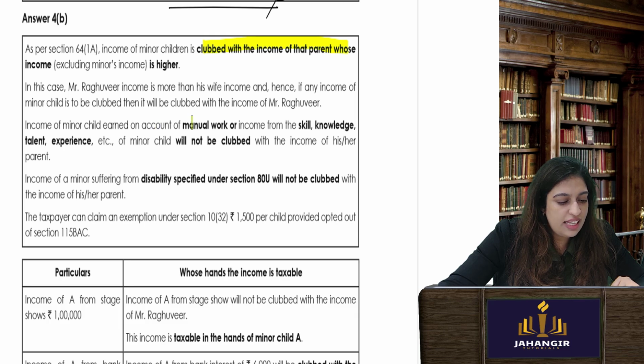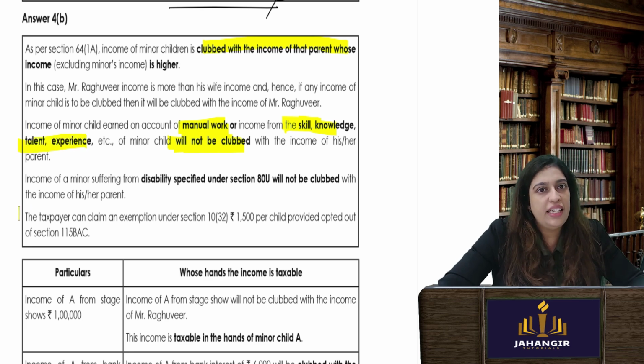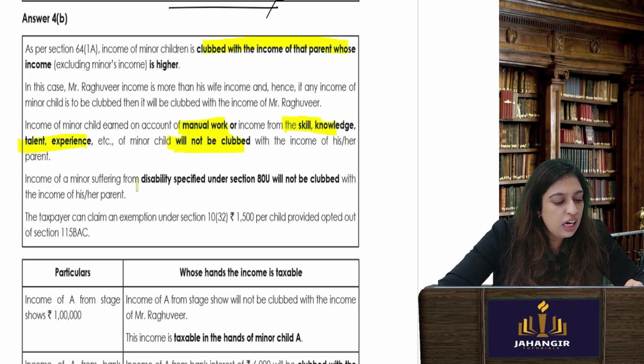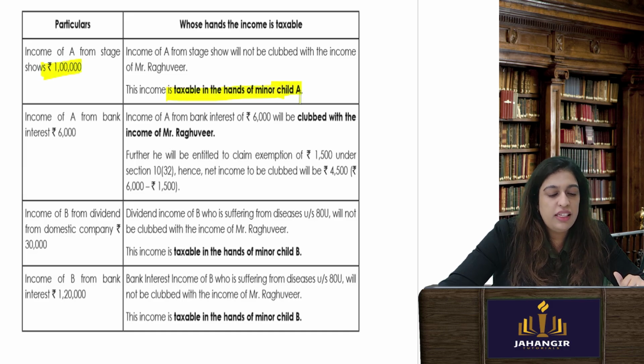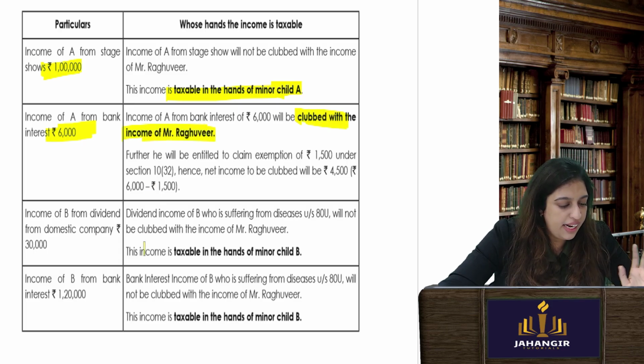Now, since there is manual work or skill knowledge, there is no clubbing for the income that he earns through talent, experience, etc. Income of a minor child suffering from disability will also not be clubbed with the income of his parent. In fact, the parent will get a deduction of 1,500 per child. So 1 lakh earned from stage shows is taxable in the hands of the minor child. Interest will be clubbed with the income of Raghuveer. Why? Because it is not related to the talent.